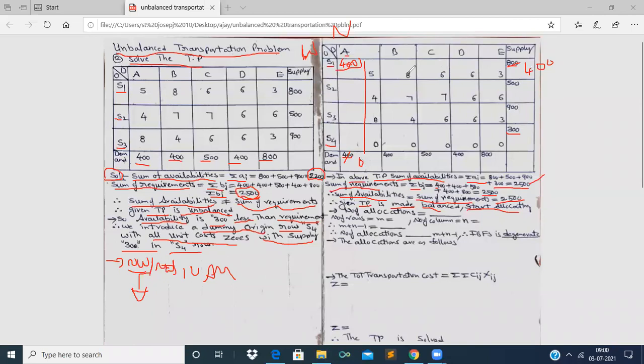northwest cell is 8, and its demand is 400 and supply is also 400. The same supply and same demand. Therefore, we allocate both supply and demand at a time and put it in a box, strike off 400, make it 0, and here also put it in a box, strike off 400, make it 0. And now strike off the column and the row as supply and demand are made 0.